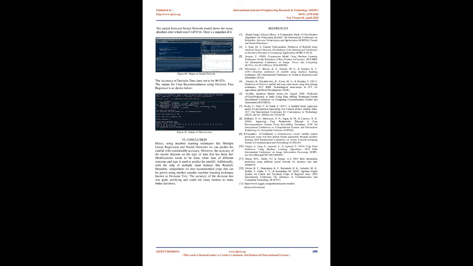6. Conclusion. Hence, using machine learning techniques like multiple linear regression and neural networks we can predict the rainfall with considerable accuracy. However, the accuracy of the model depends on the type of data that has been fed. Modifications need to be done when data of different structure and type is used to predict the rainfall. Additionally, with the help of multiple input features like rainfall, humidity, temperature we also recommended crops that can be grown using another popular machine learning technique known as decision tree. The accuracy of the decision tree was quite satisfying and could aid many farmers to make better decisions.